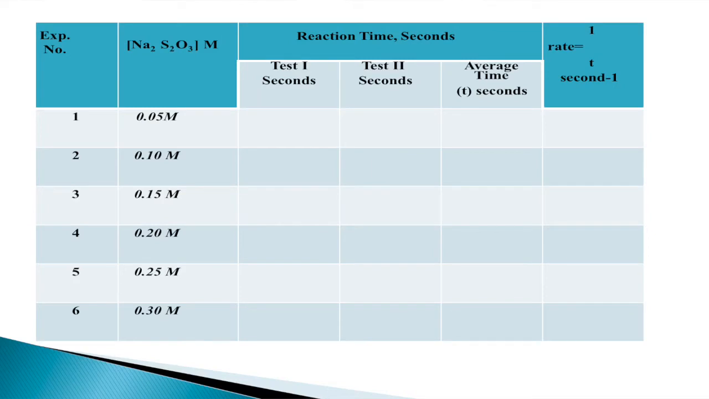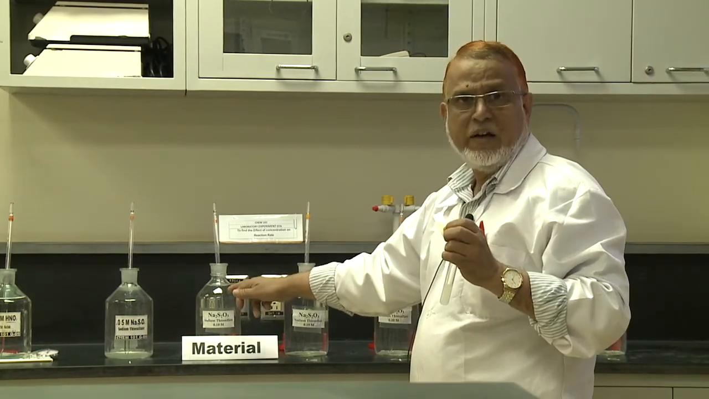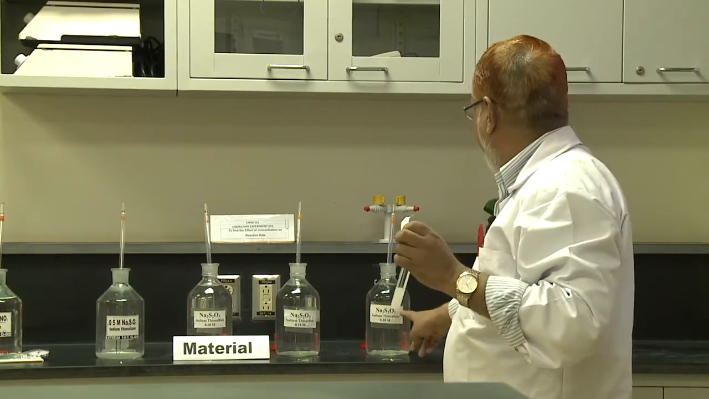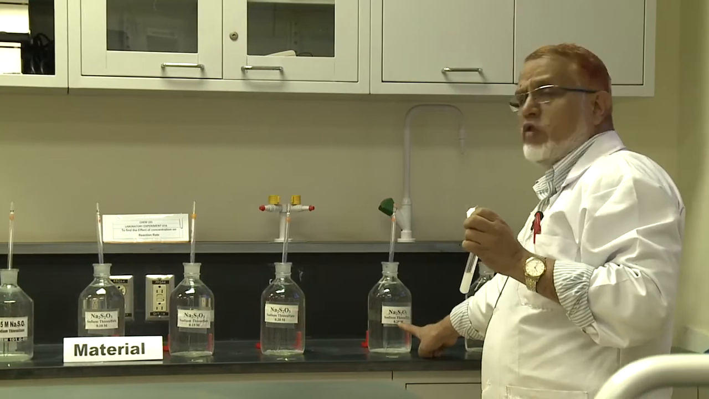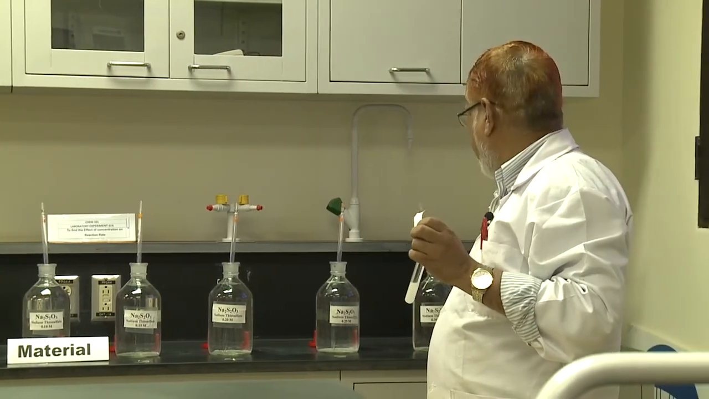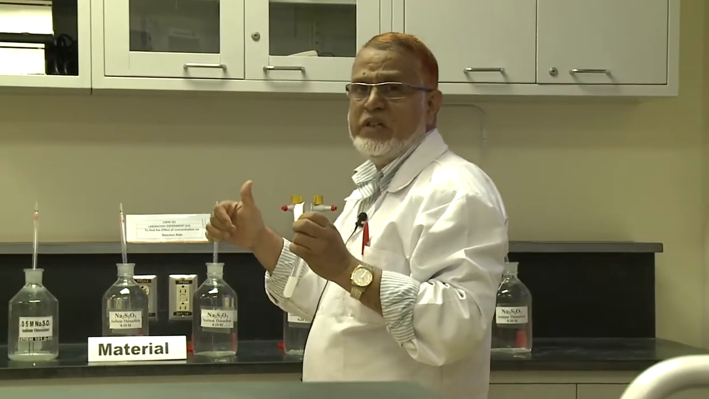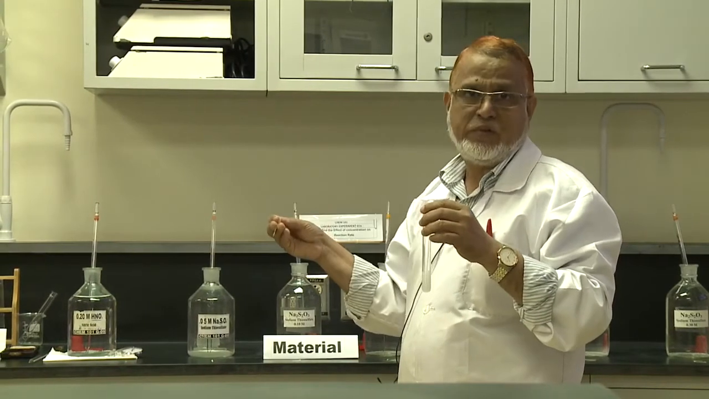Now, repeat this 6 times with 6 different concentrations, from 0.05 to 0.1. This is the second, then the third 0.15, then the fourth 0.2, then the fifth 0.25 and the last one 0.3. So, I get 6 readings for 6 different concentrations, I get the 6 times.